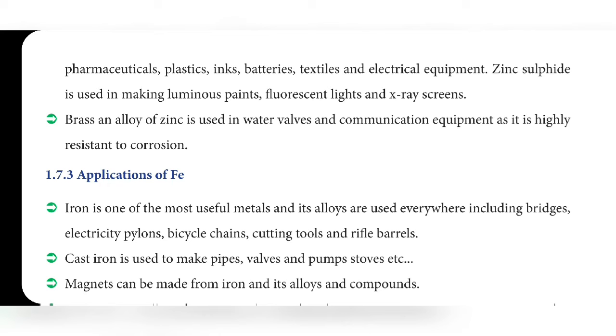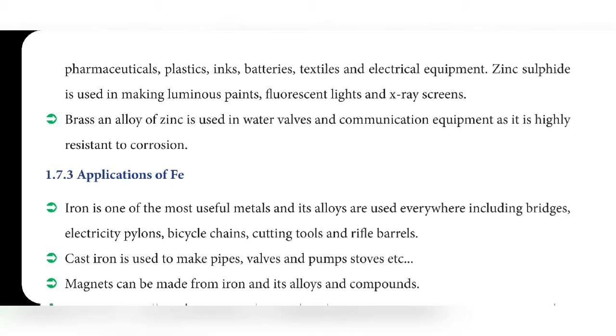Zinc sulfide is used in making luminous paints, fluorescent lights and X-ray screens.